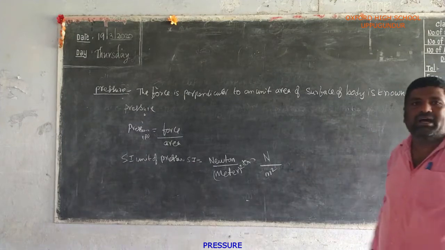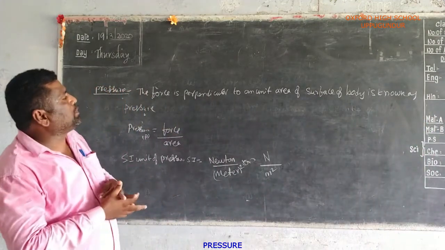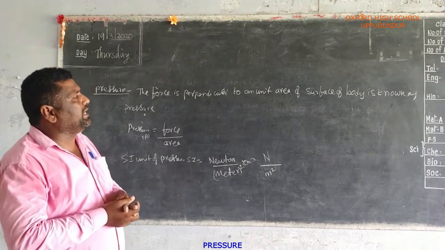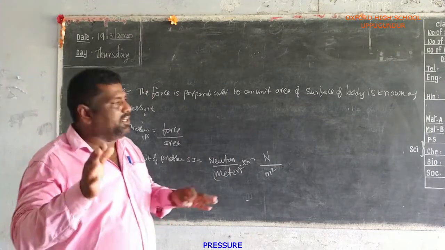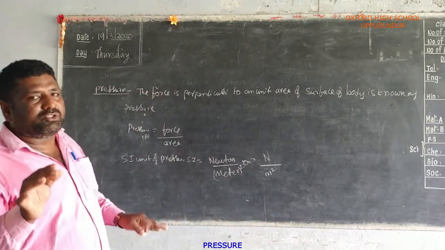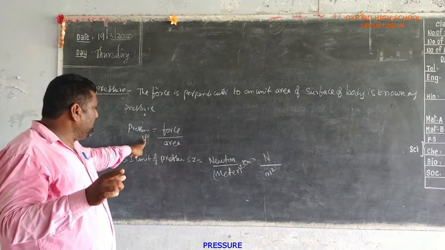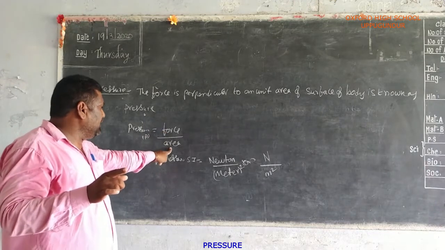Once again, the definition of pressure: the force perpendicular to a unit area of the surface of the body is known as pressure. P is equal to force by area.